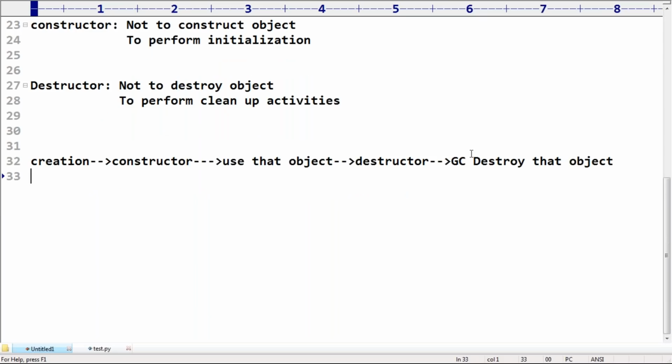First the object will be created, then immediately the constructor will execute to perform initialization, and then the programmer can use this object multiple times. Once this object is no longer required, automatically the destructor will be executed, and once the destructor has executed, immediately the garbage collector is going to destroy that object. That's all. Any doubt?